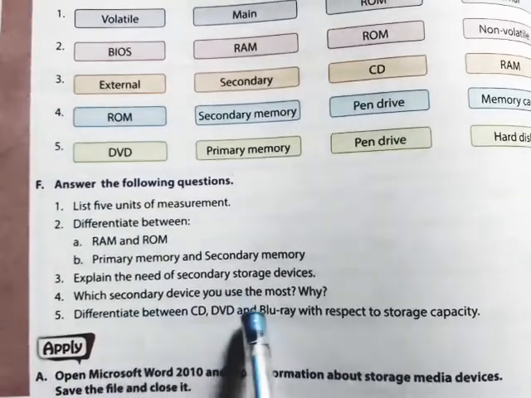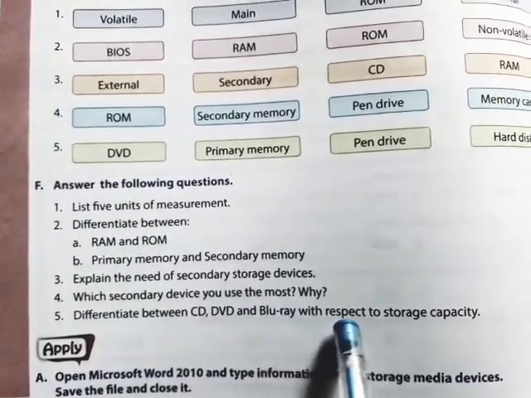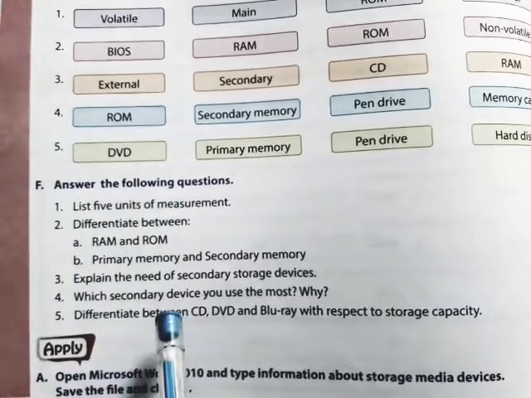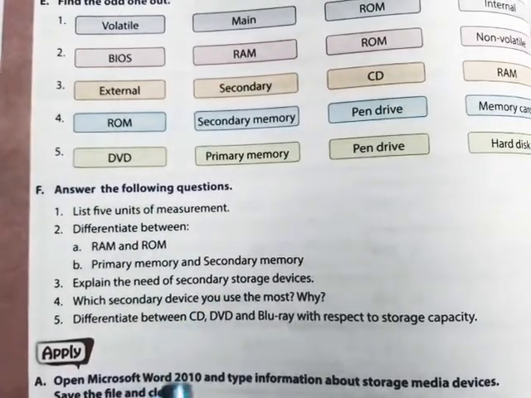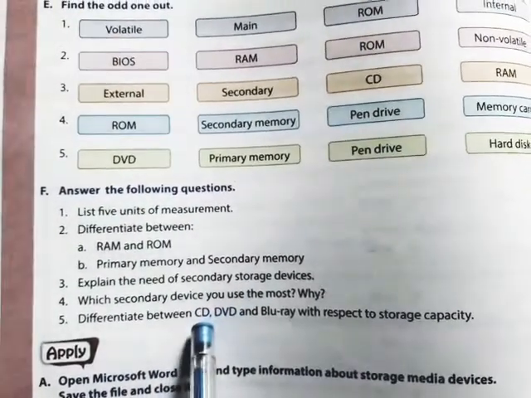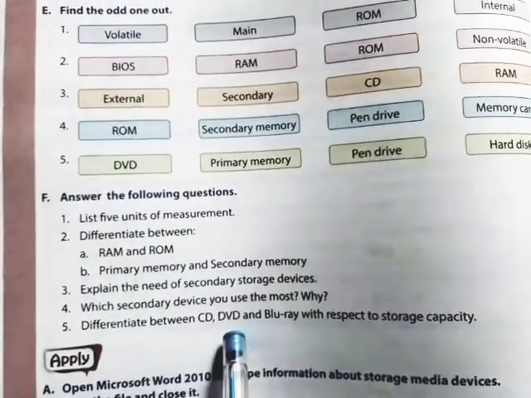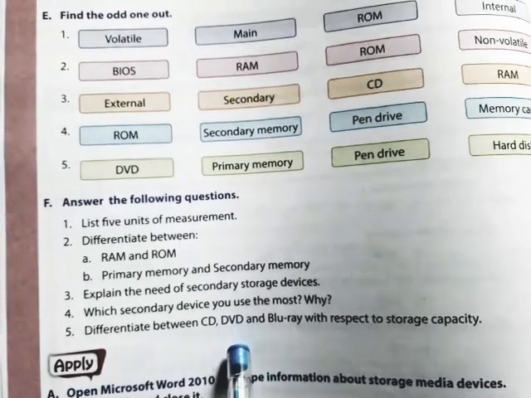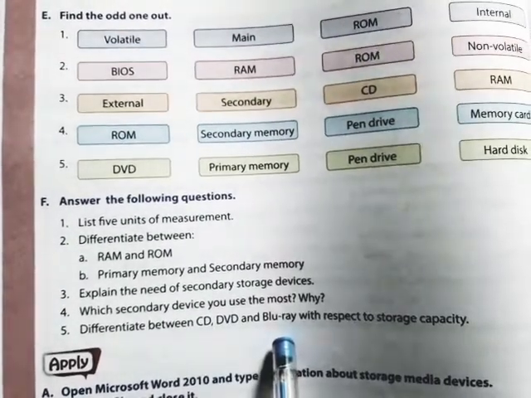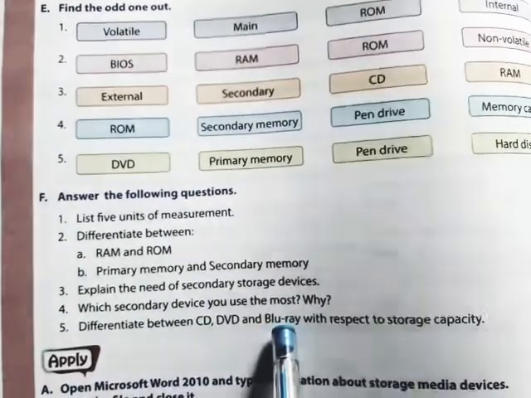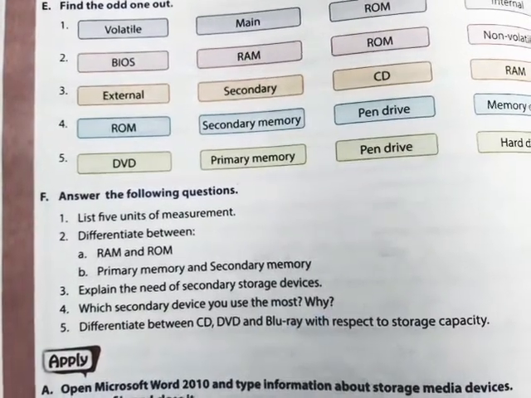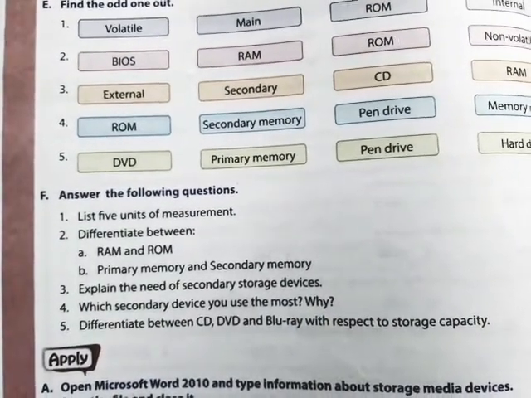Differentiate between CD, DVD and Blu-ray with respect to storage capacity. So here you have to write only one point. CD stores 700 MB of data, DVD stores up to 4 GB of data, and Blu-ray stores up to 50 GB of data.